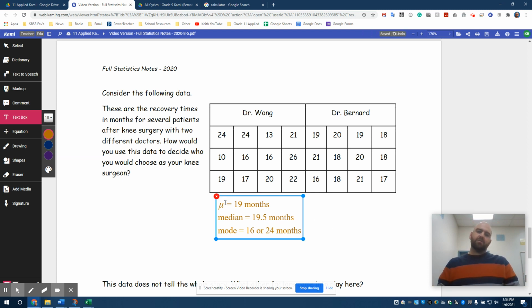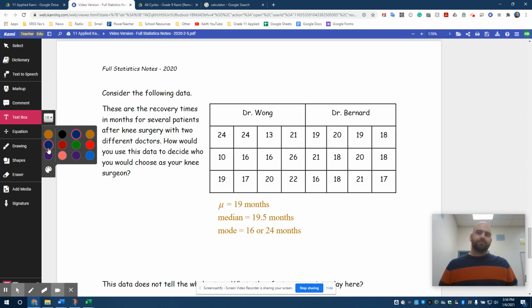There's the data on Dr. Wong. So I've given you the data, and so we calculate the mean, median, mode. You can do the same thing: put them all in order, add them up, determine the average or the mean. Find the middle one, that's the median. The mode's going to be the most common. It's 16 and 24. There's two of each.